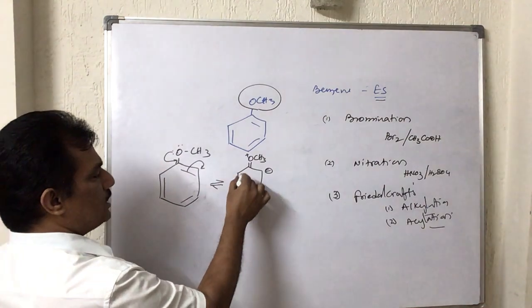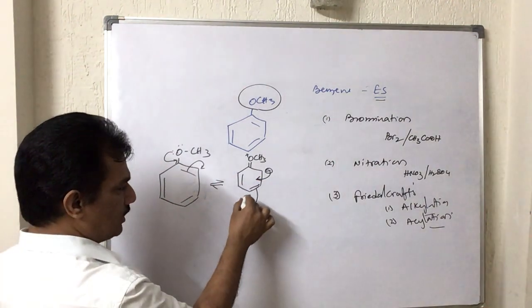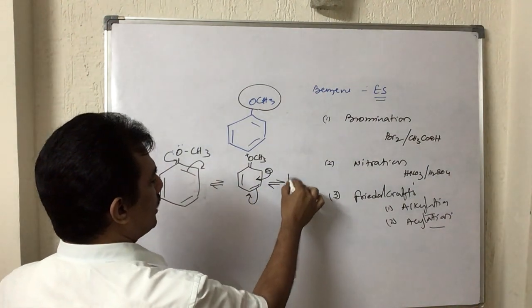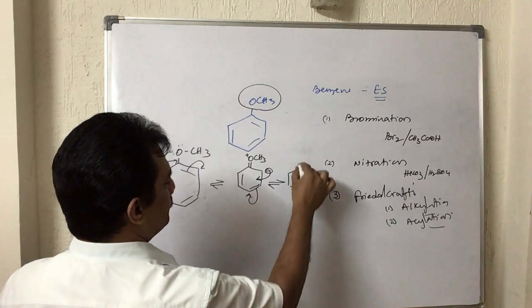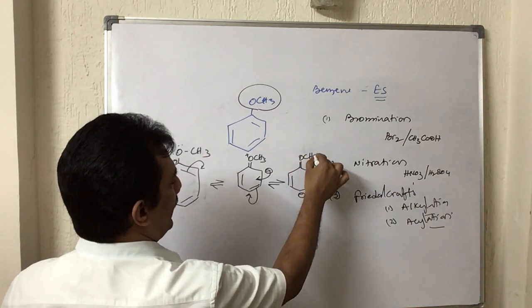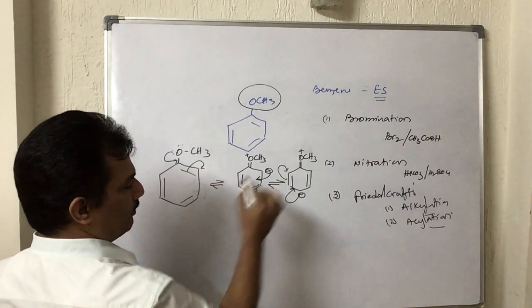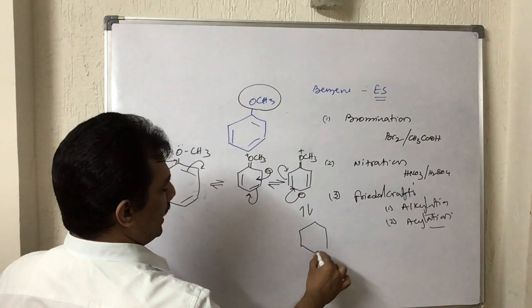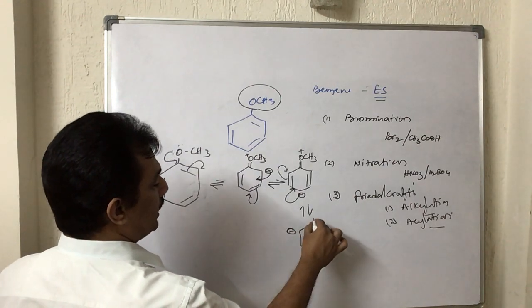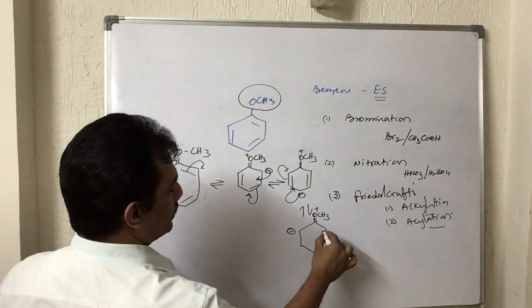And now this negative charge, when it tends to form a pi bond, will shift to this, thereby now you can observe the negative charge is concentrated at the para position. And again, when this is forming a pi bond with this, it will shift to this, and thereby we can observe this negative charge has now appeared on the second ortho position of this group, is it not?